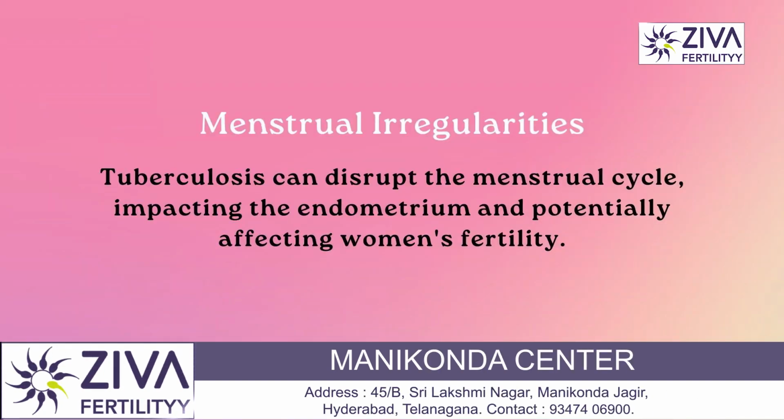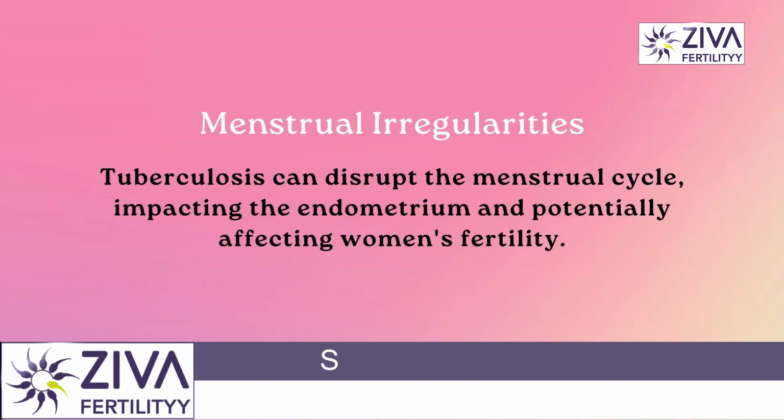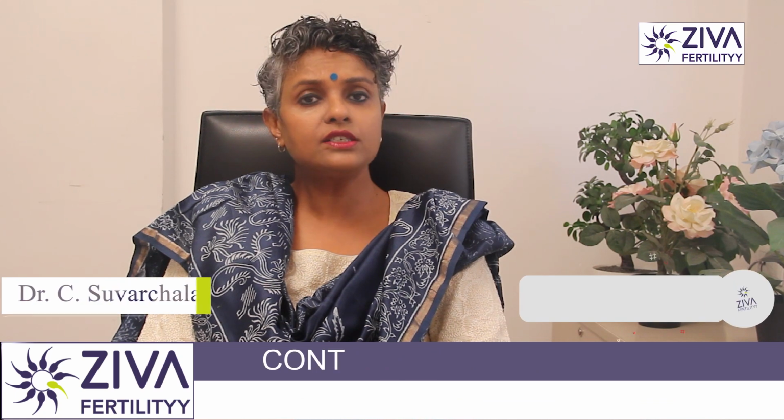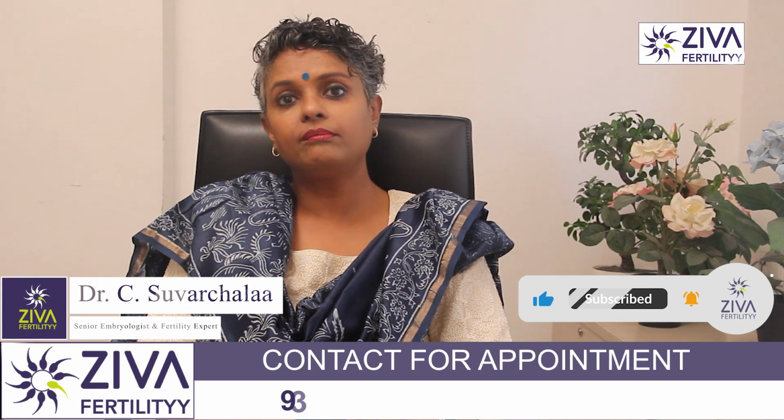TB can also cause menstrual irregularities. In some cases, TB may disrupt the menstrual cycle due to its impact on the endometrium, making it difficult for women to conceive. Let's look at how TB can affect male fertility.